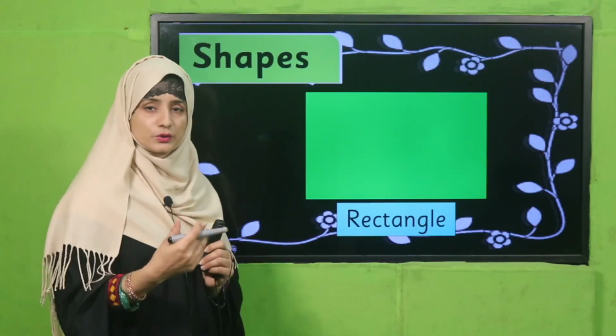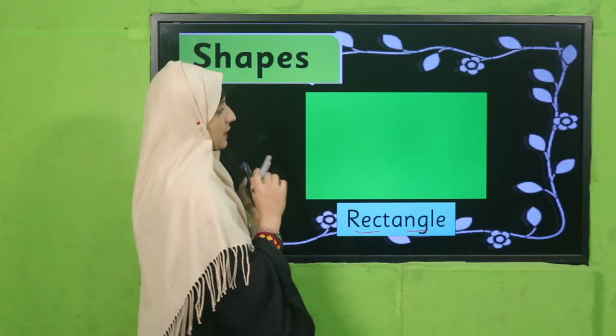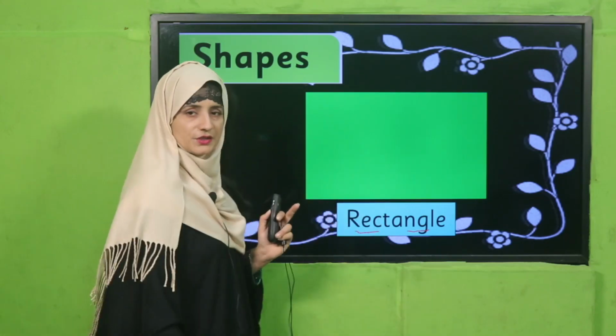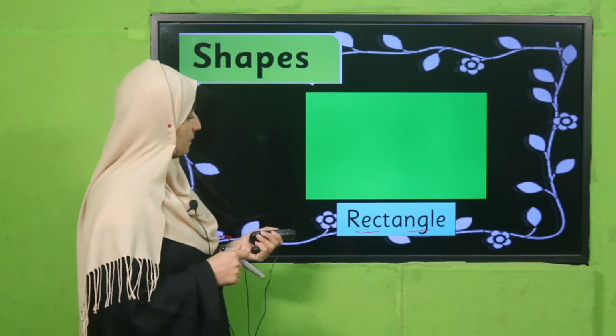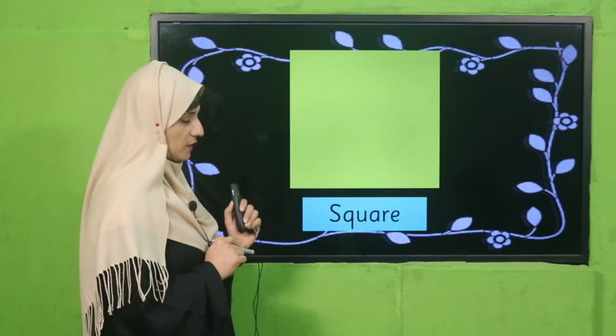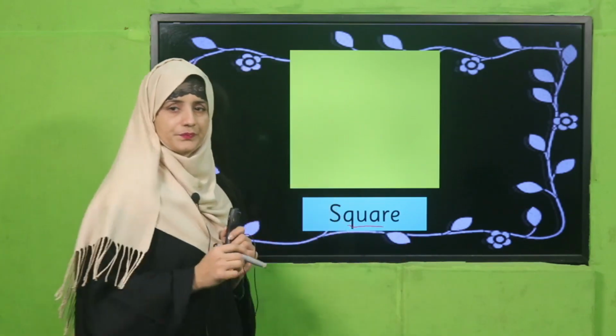Shapes. We are going to read shapes. See there. Which shape is this? Yes, rectangle. This shape is called a rectangle. And what is the color of this rectangle? Green color. Yes, you're right. Good. Next. See this shape? Yes, square.